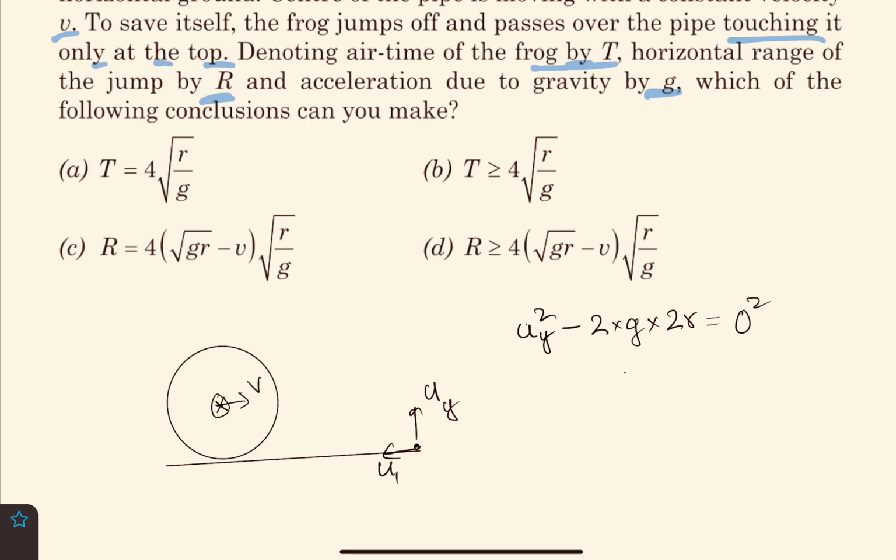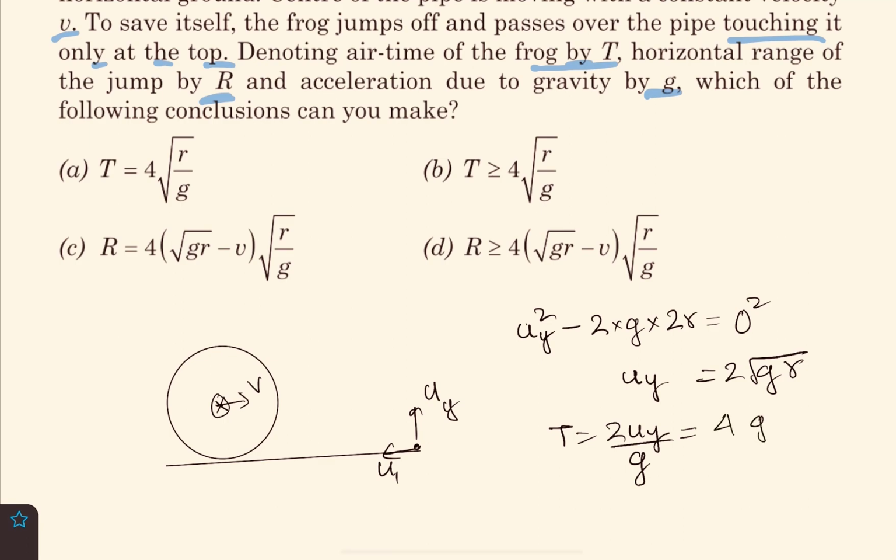So from here what do we get? We get uy is equal to root over 2gr. Hence the time of flight is 2uy by ay, where ay is g. So that would be 4 root over r by g, right? So that gives us the time of flight as option A. Okay, so that's done. Now we have to discuss the range.